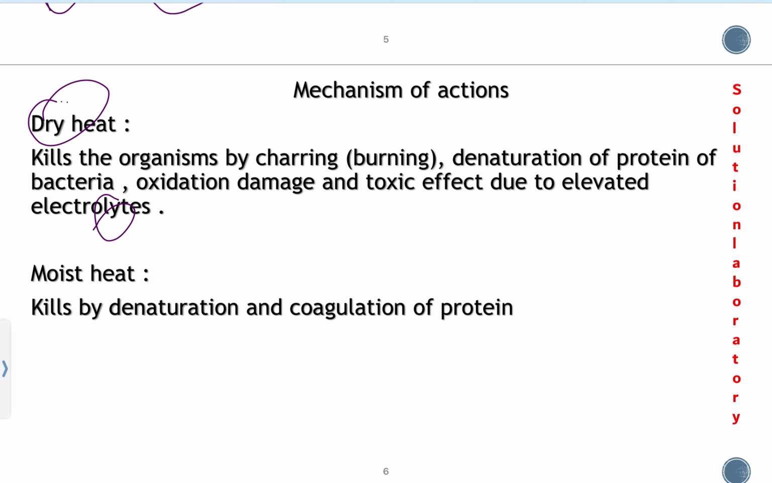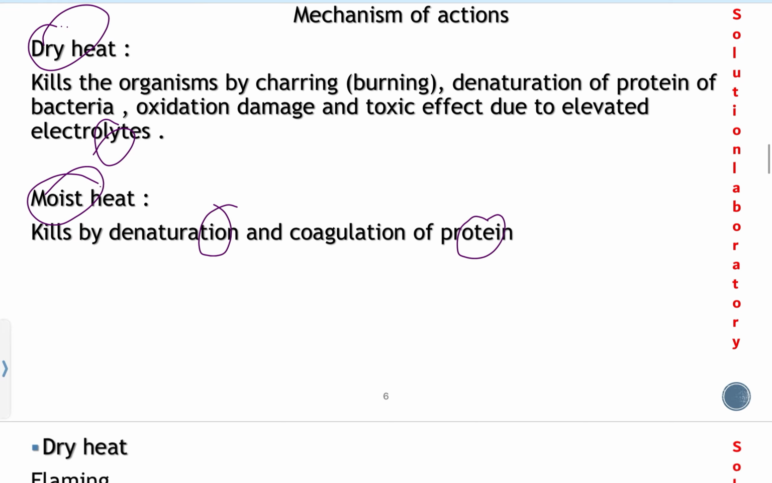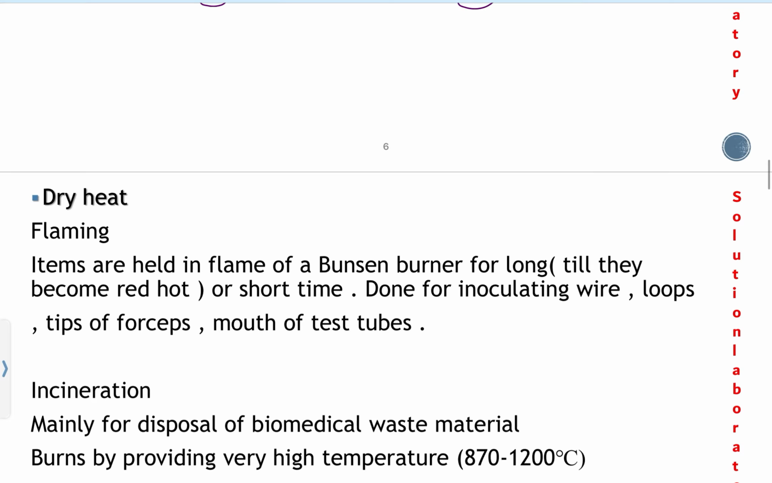And the moist heat, what does it do? How does it act? Moist heat kills organisms by denaturation and coagulation of protein. It directly attacks the protein. And there are different types of methods under dry heat. Let's begin one by one.